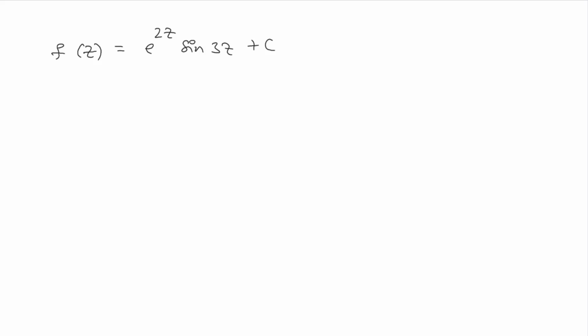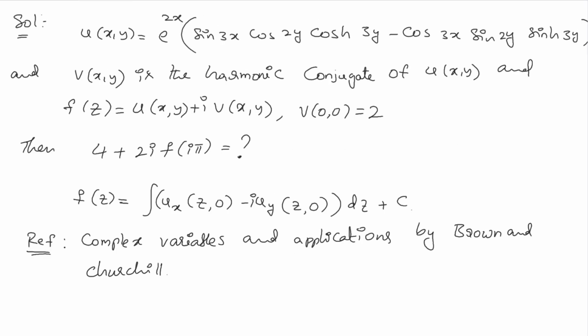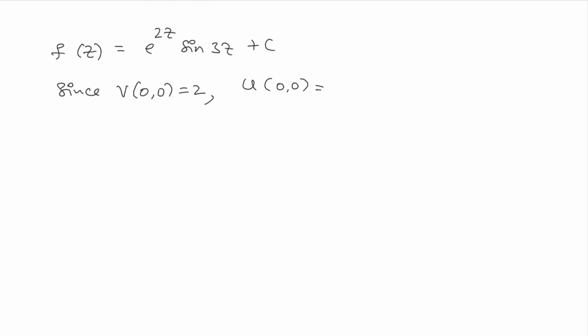So now the question here is, what is the value of c? That has to be calculated from the given extra condition, that is given as v of 0 comma 0 equal to 2. And from the given function, we can see u of 0 comma 0 can be calculated. This is 1 and this is 0 entirely, and here it is also 0 entirely. So in total we have u of 0 comma 0 equal to 0.